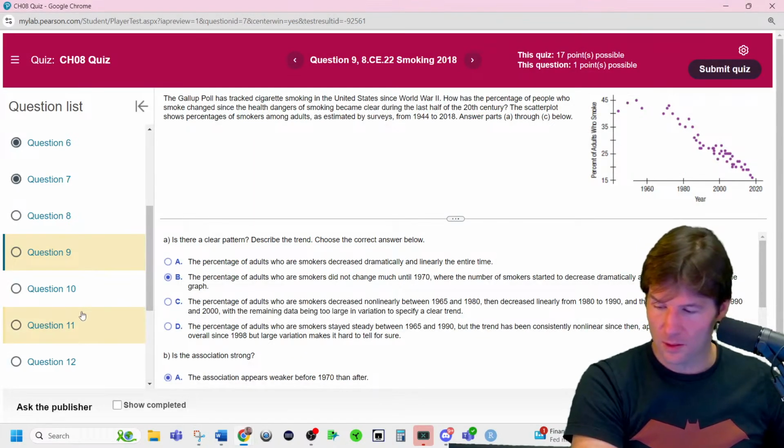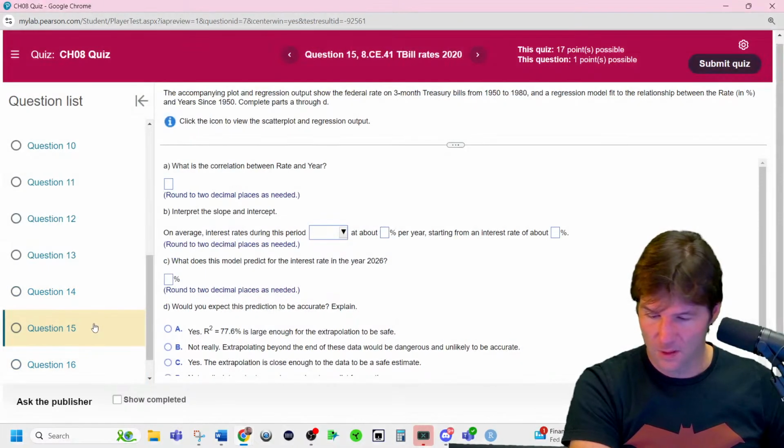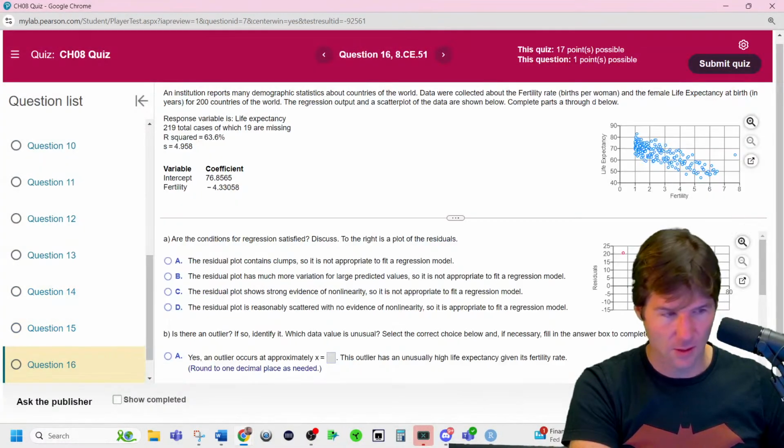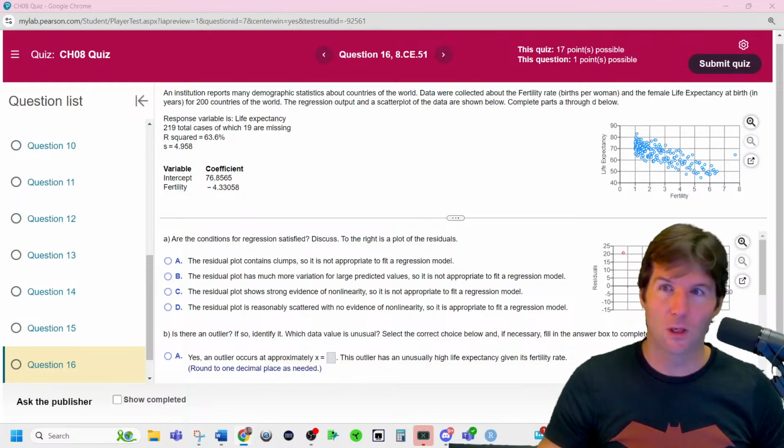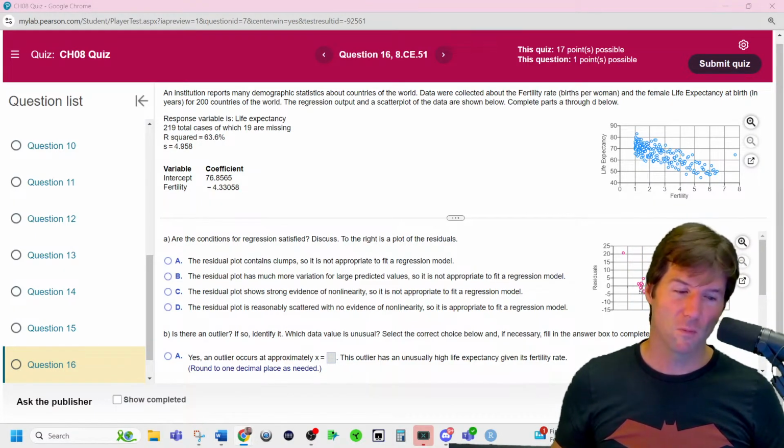Two more. Let's do two more here. We're doing some of the short ones. That's a long one. That's residual plots. This is kind of fun. Why not? Let's do it. One more after this, and then we're going to do Canvas content. I haven't done this one lately, so I'm like, why not?